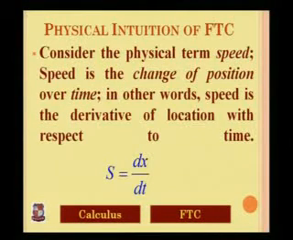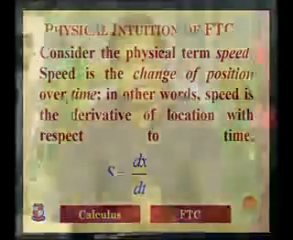Next, the physical intuition of the fundamental theorem of calculus. To understand it, we consider the physical term speed. In the physical sense, speed is a change of position over time. In other words, speed is the derivative of location with respect to time. The mathematical expression of speed is s equal to dx by dt, where s is the speed, x is the distance travelled by the particle, and t is the time duration.